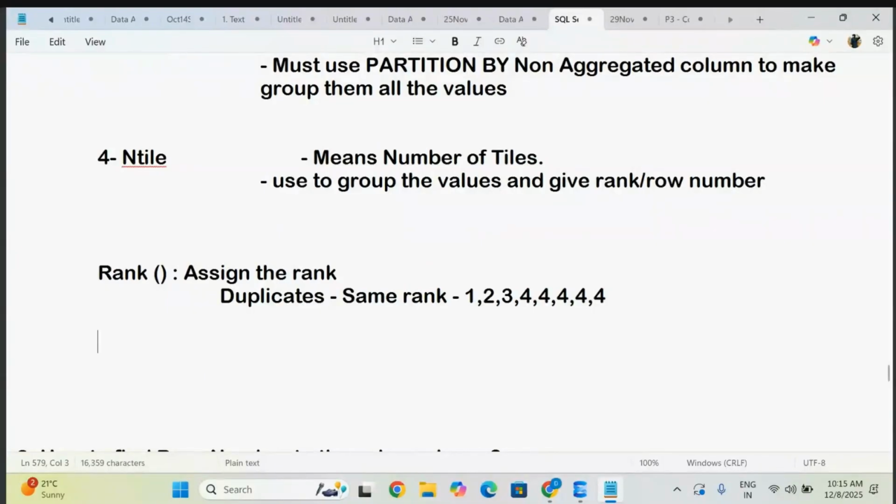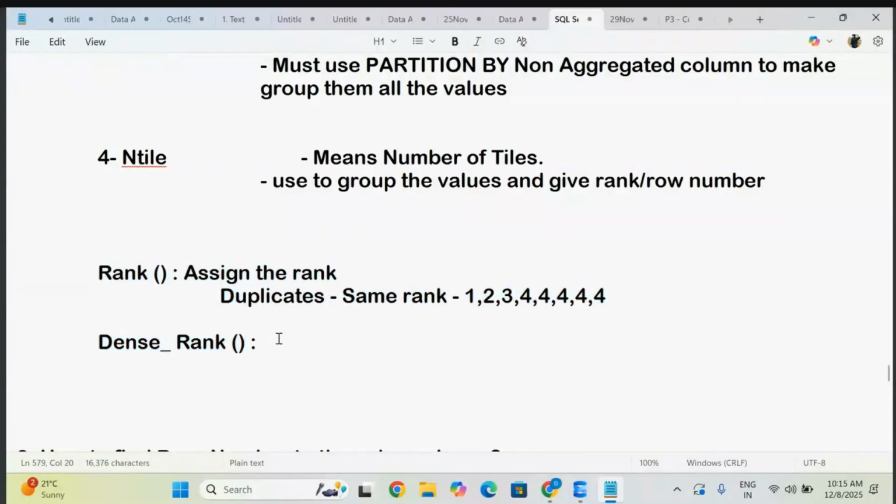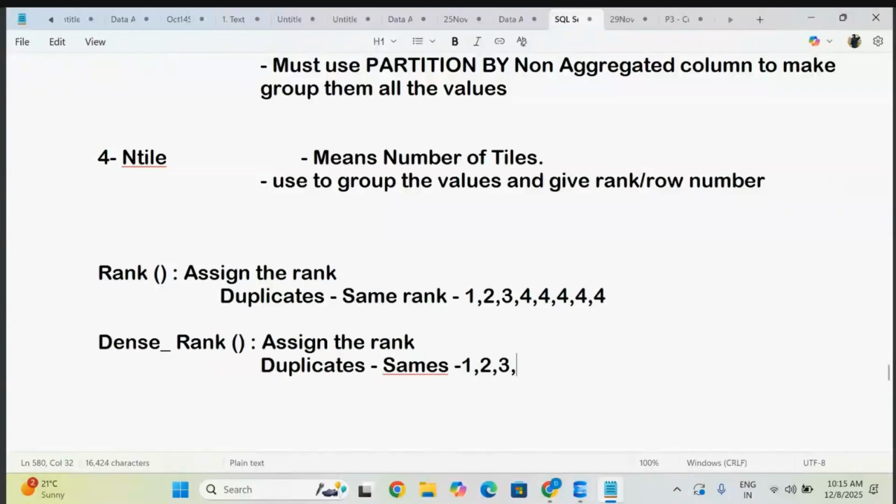Now observe whenever you go for the dense rank. They will ask you the difference between dense rank and rank, and when to go for the rank and when to go for the dense rank. This is the interview question most of the time, the recent one they are asking. Dense rank also assigns the rank, and it also allows duplicate values. For duplicates it gives the same rank. But here, when you get the same rank, for example for the third rank, it is not going to skip the order.